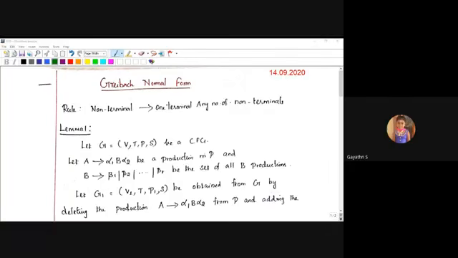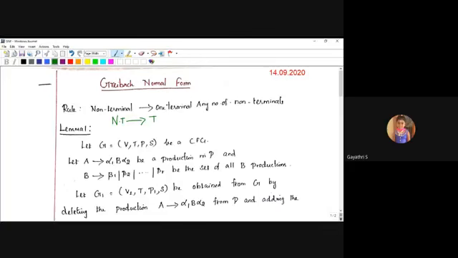Then the next normal form is Greibach normal form. Compared with Chomsky normal form, it is somewhat difficult. The rule is that a non-terminal produces one terminal, so every production starts with one terminal, and after that terminal, any number of non-terminals. This is one rule, and it also supports a non-terminal producing a single terminal.